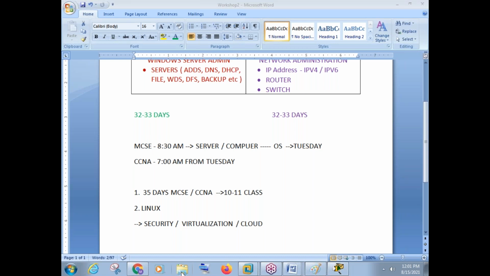Whether you go with MCSE or Linux, both are server administration. This is one part. The second part is CCNA, so you have to learn CCNA with MCSE or Linux. But if you can go with both courses, MCSE and Linux, you are increasing your job chances up to 95% of companies. See, there are certain companies where they use only Windows. There are certain companies where they use Windows and Linux.